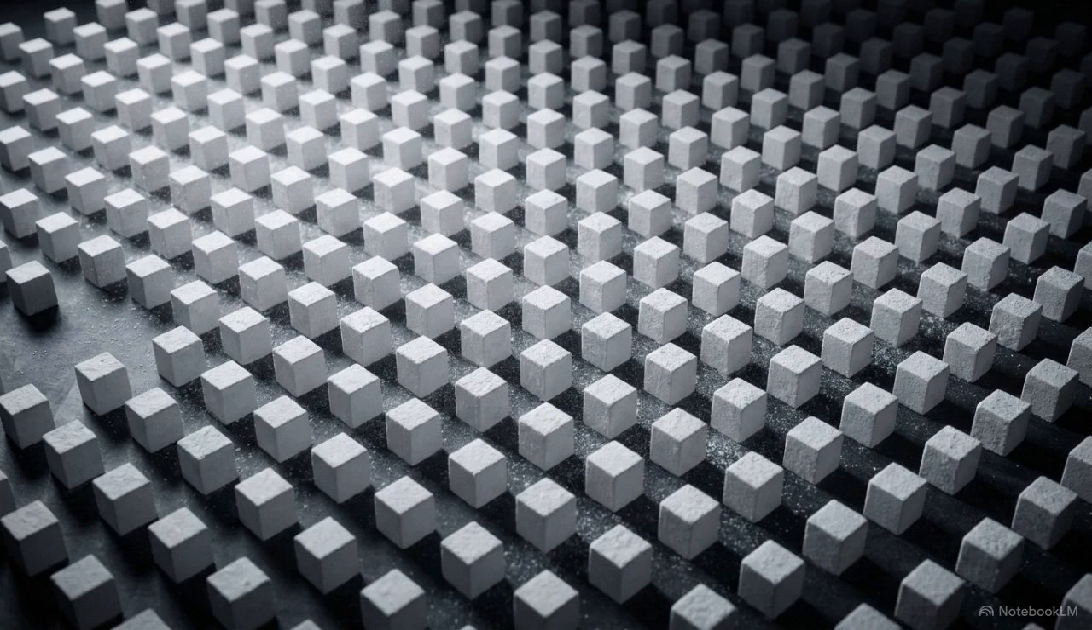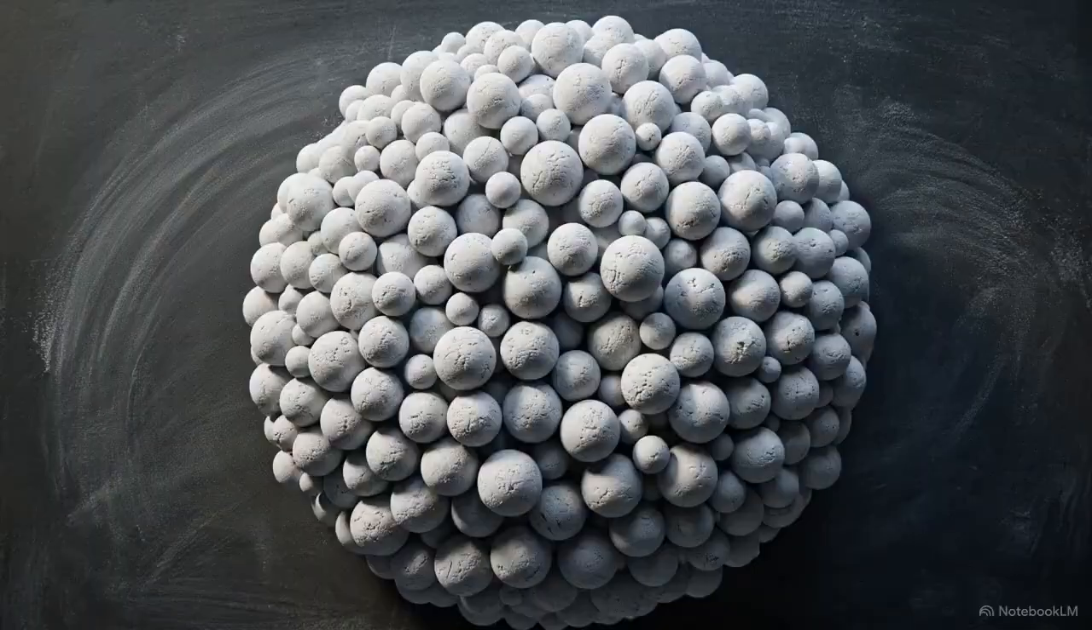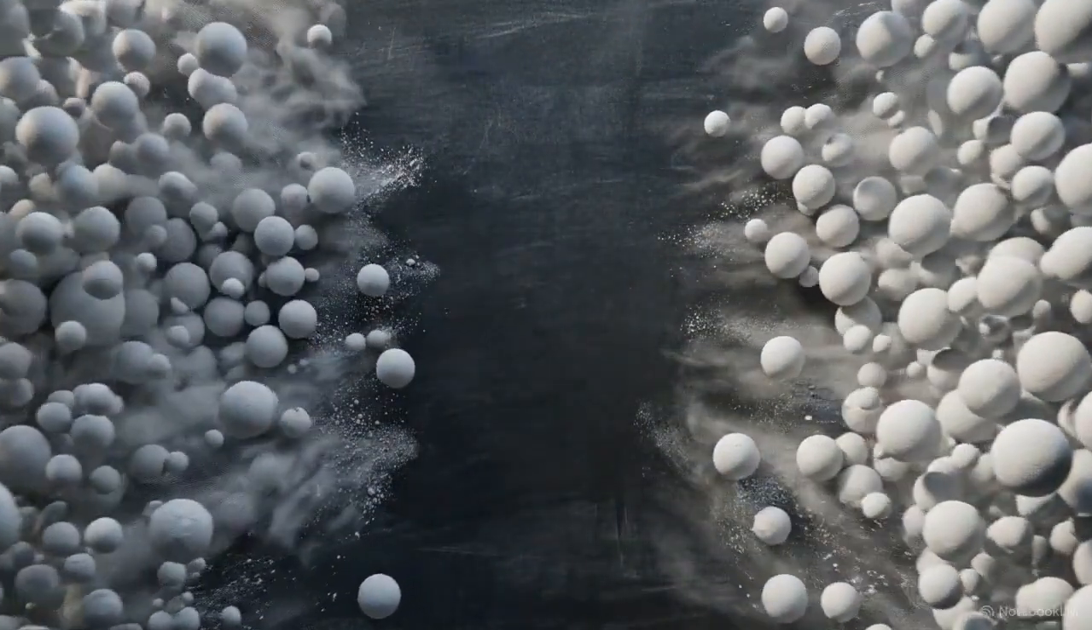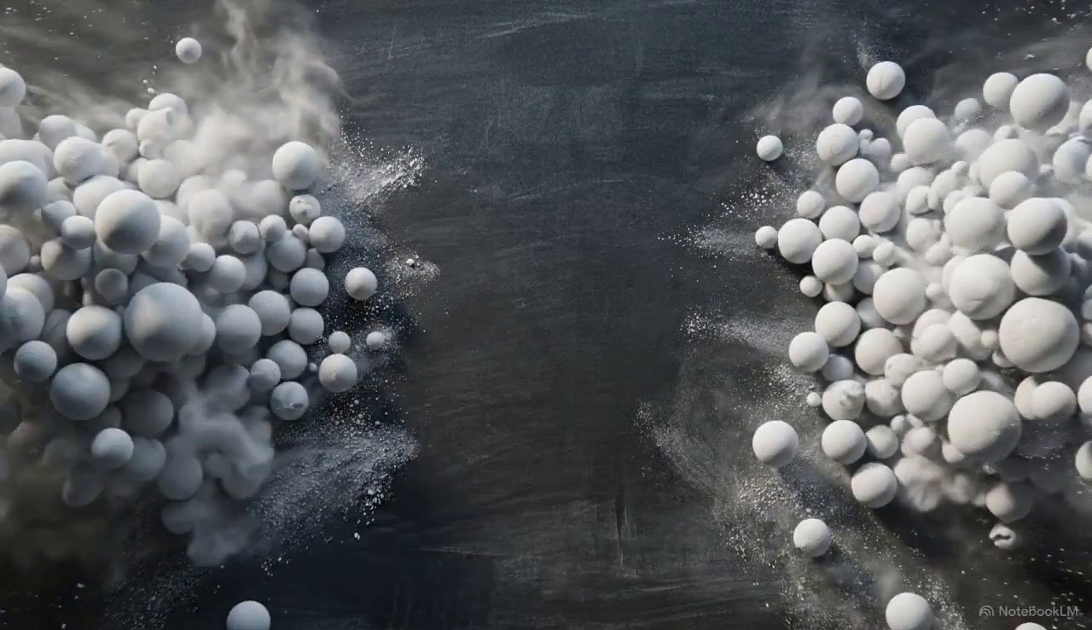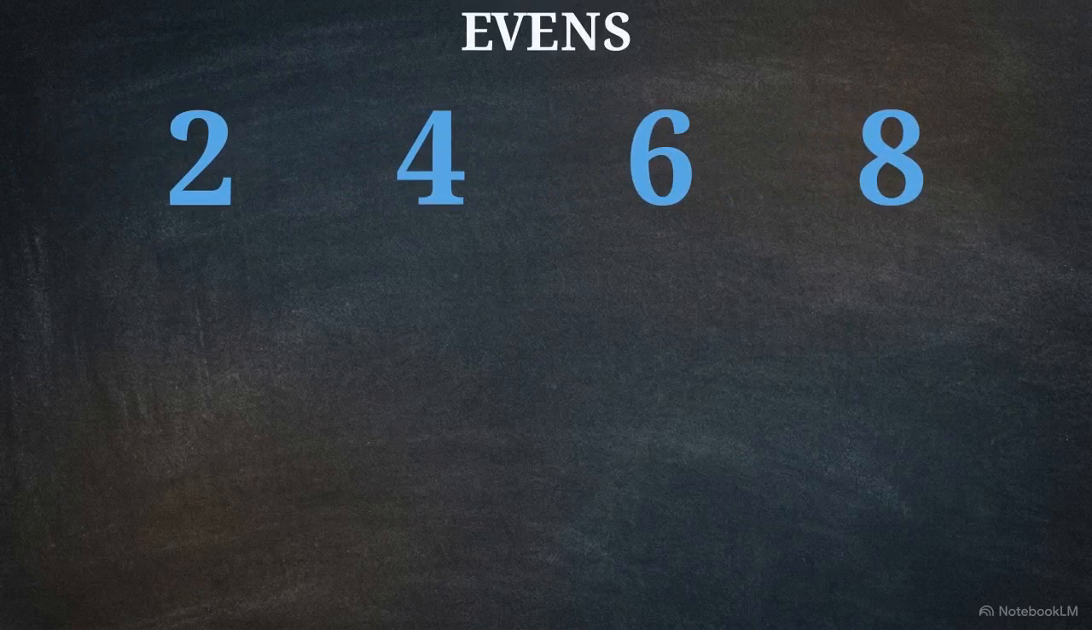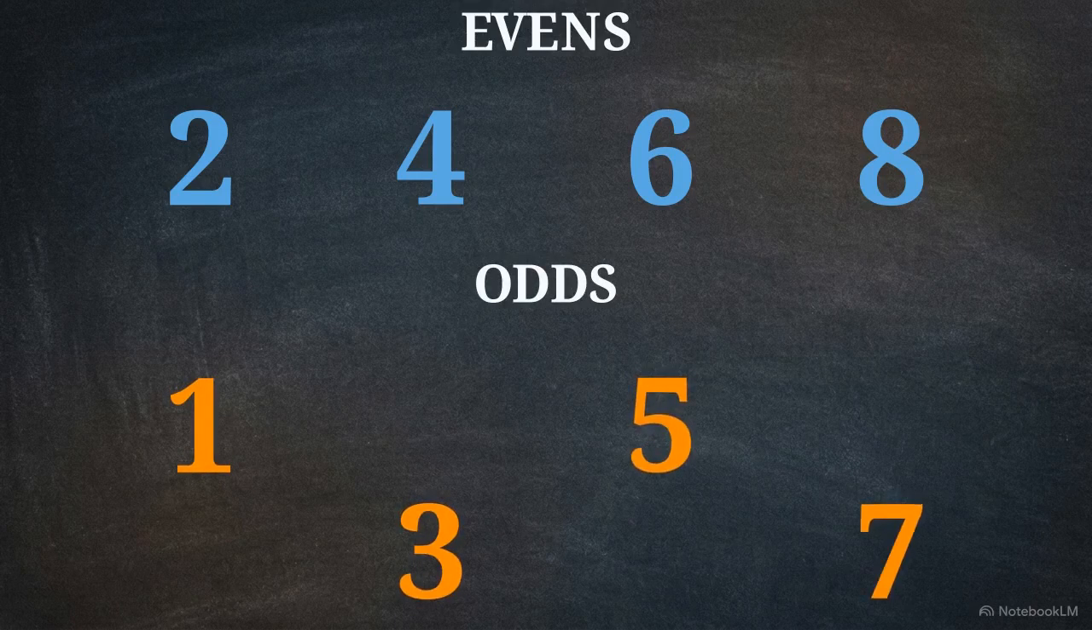Think of any whole number you can imagine, no matter how large or small. The moment you pick it, it instantly falls into one of two distinct camps. It splits right down the middle into either even or odd. On one side, we have the evens, the steady, reliable sequence of 2, 4, 6, and 8. On the other, the odds, the alternating steps of 1, 3, 5, and 7.